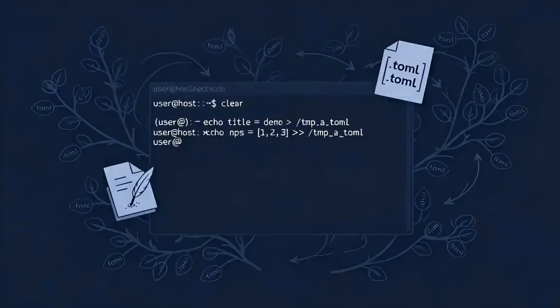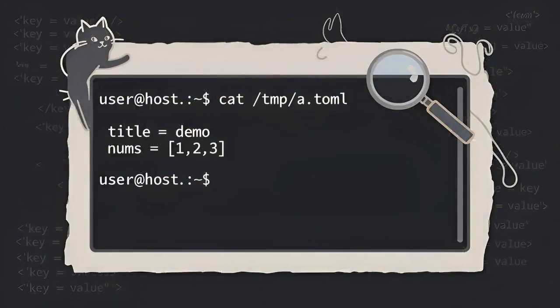First, we clear the screen to start with a clean workspace, then create a TOML file with 2 keys. A string called title and an array of integers called nums. We verify what we wrote by catting the file. Both lines are present. The title key and the nums array, exactly as TOML syntax expects, a bare key, an equals sign, and a value.